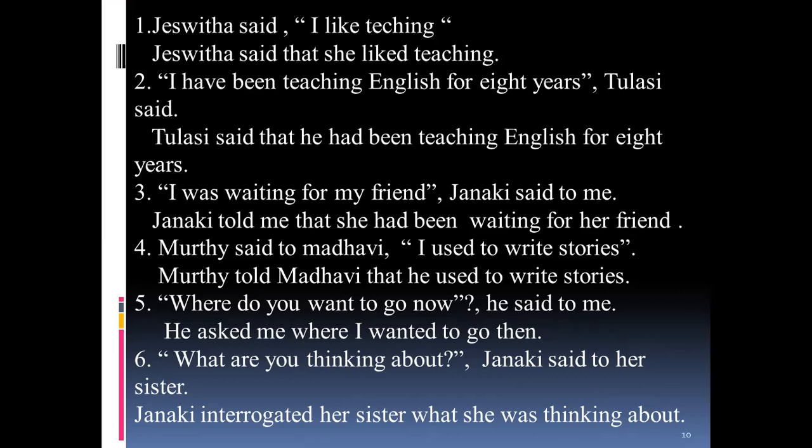"Where do you want to go now?" He said to me. Here it is a question. Until now we have seen all declarative sentences, but here there is a question that begins with a WH word, and you also see that the conjunction remains there. Whatever the WH word that comes, that must be the conjunction in the indirect speech. You can see here: He asked me where I wanted to go then. Because now he was there, it can be changed into then.